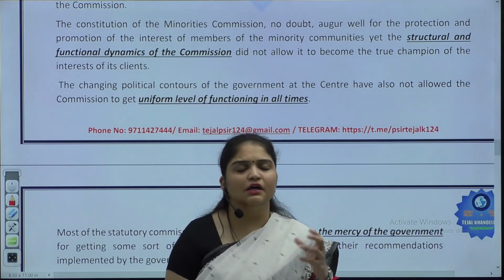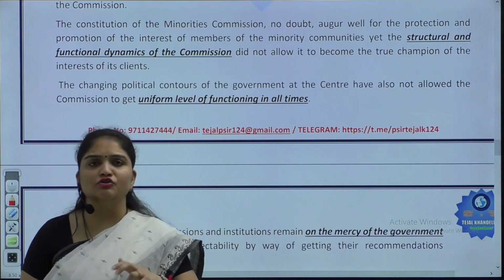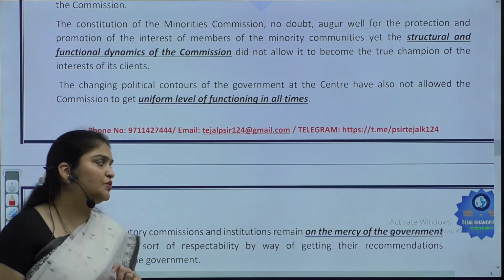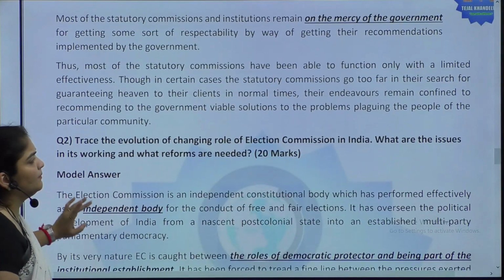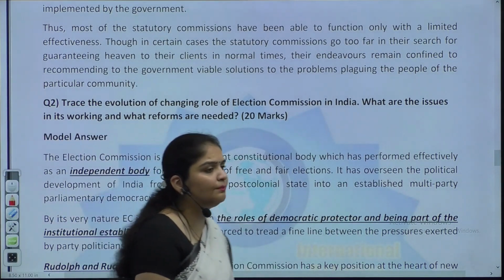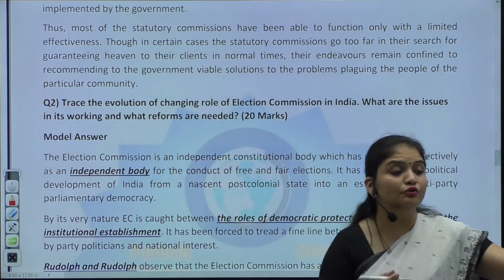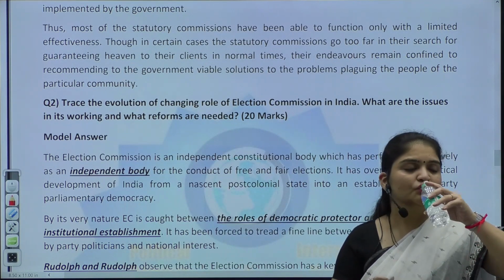States also need to constitute this minorities commission, because as it is on the mercy of the government, that is the problem. If it is given sufficient powers, only then will it be able to perform the key role that it has been assigned.